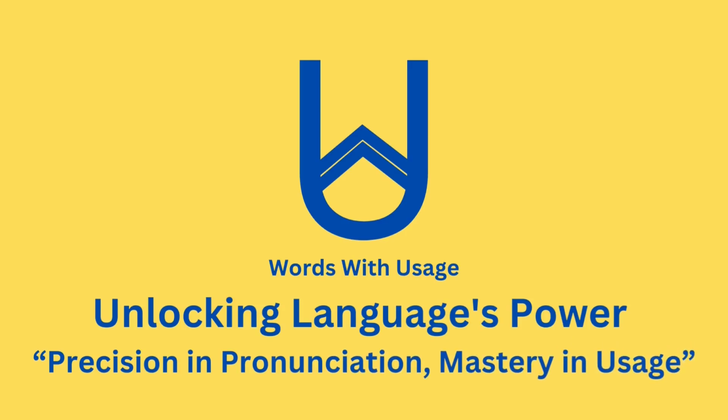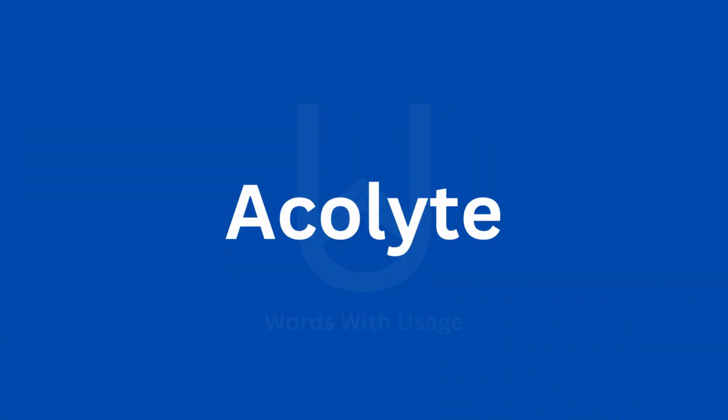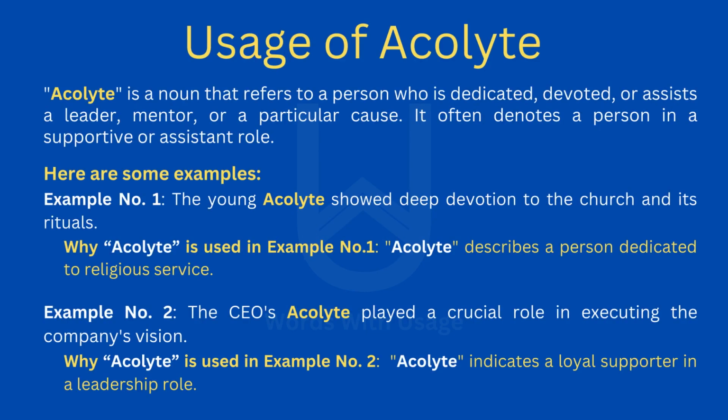In this video, the word is acolyte. Acolyte. Acolyte is a noun that refers to a person who is dedicated, devoted, or assists a leader, mentor, or a particular cause. It often denotes a person in a supportive or assistant role.